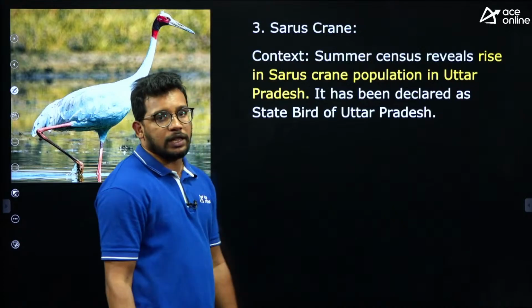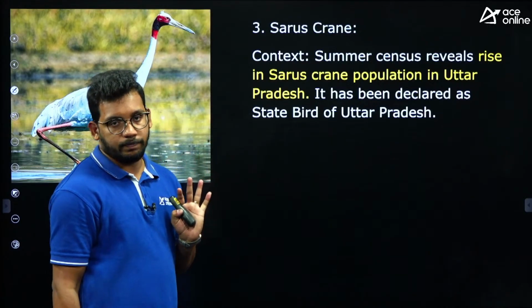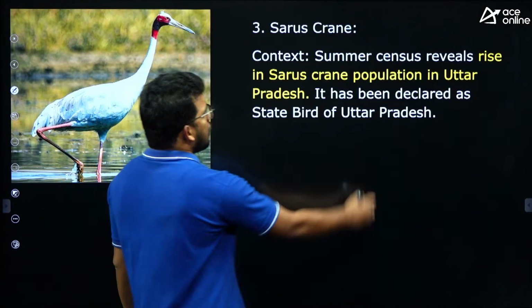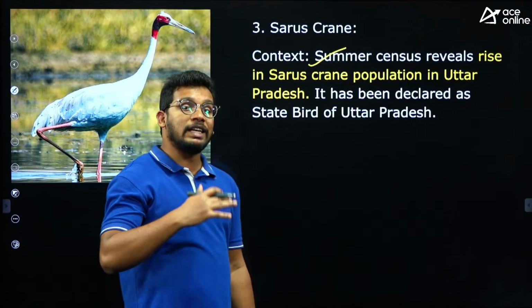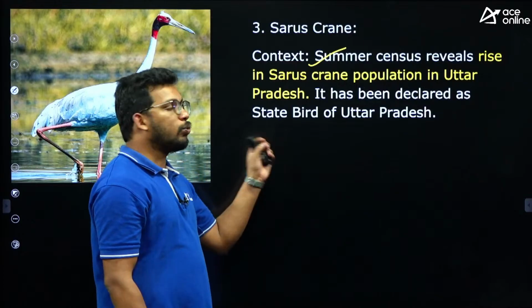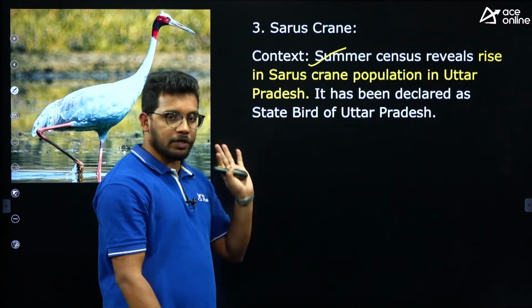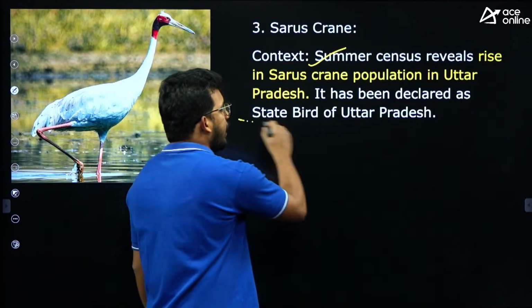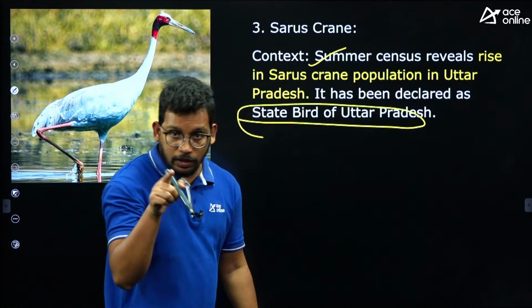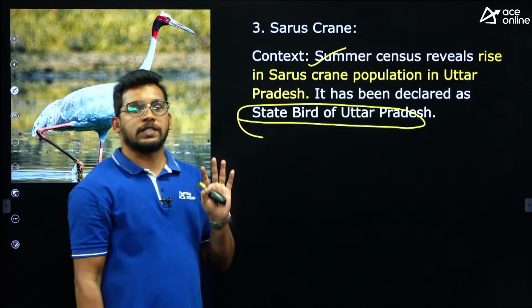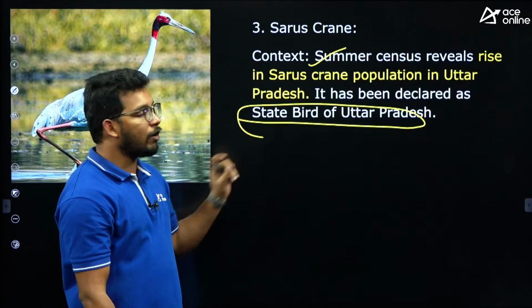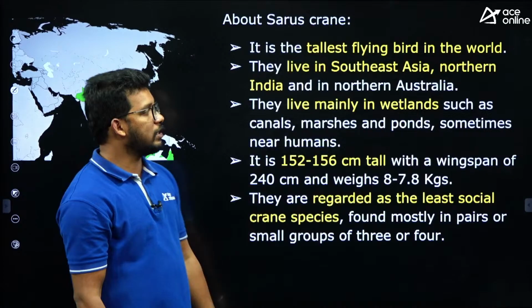Coming to the next article, that is Saras crane. Recently, the summer census in Uttar Pradesh has revealed that there is an increase in Saras crane species in Uttar Pradesh, right? So this was noted, and Saras crane is the state bird of Uttar Pradesh. Especially people from Uttar Pradesh, you have to remember that the Saras crane is the state bird of Uttar Pradesh, right? The number has increased.